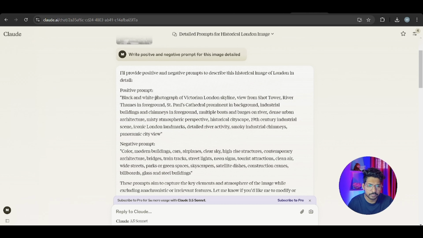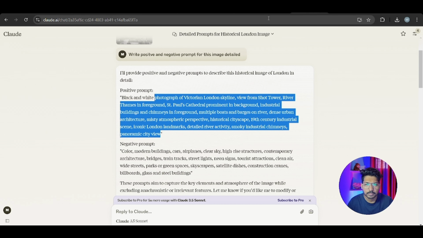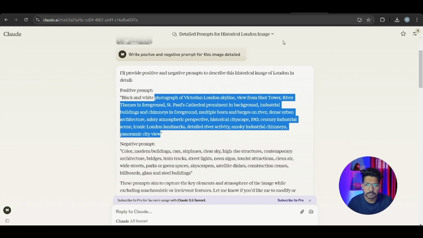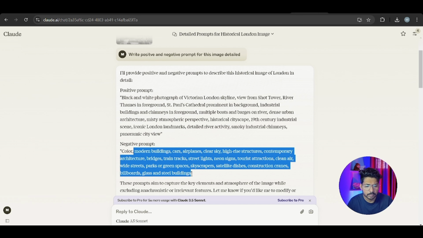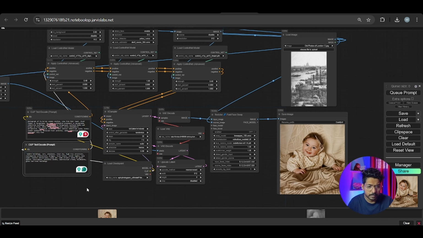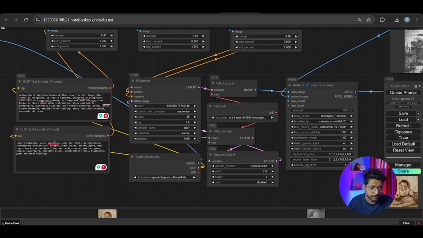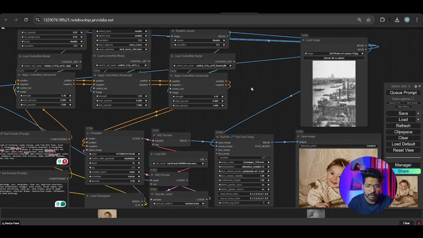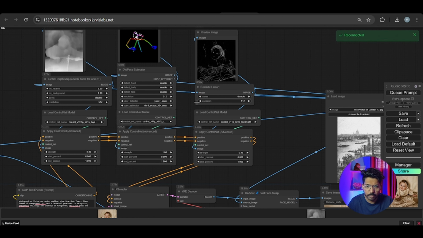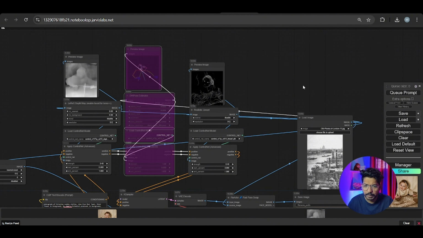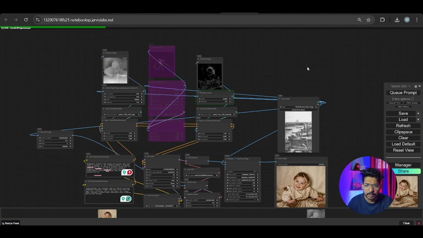Okay, so let's write a prompt for the photograph of the vintage. Copy it in the positive, and the detailed prompt for the negative, copy it and paste. Okay, this is the one. Let's run it again. Mostly there is no pause, so you can bypass this one also. How to bypass this? Just select it and press Control B. Okay, just run it again.